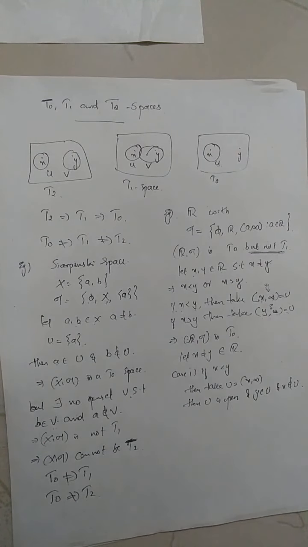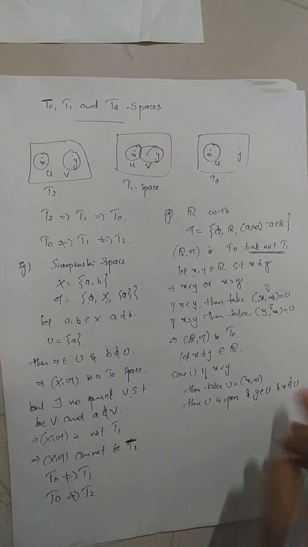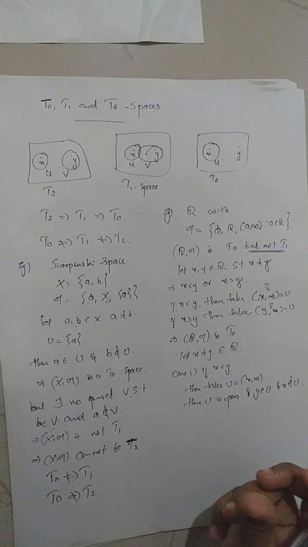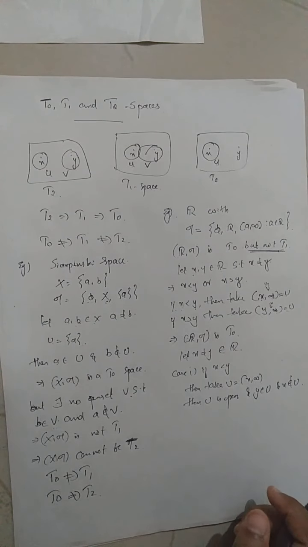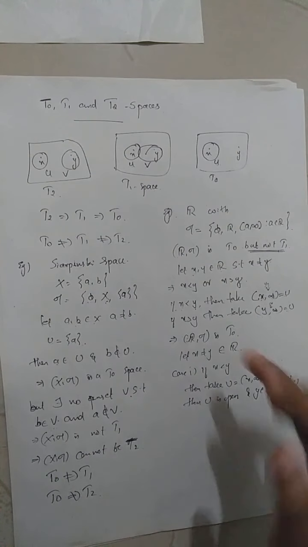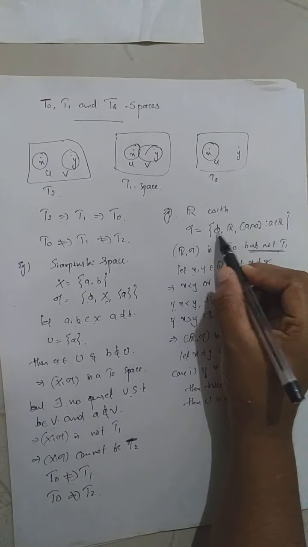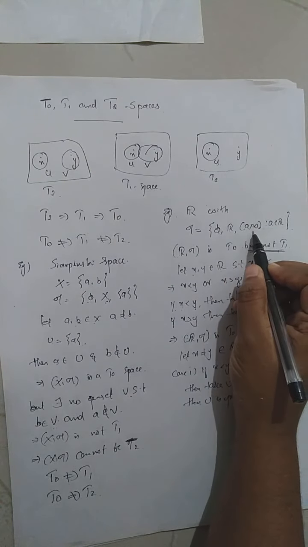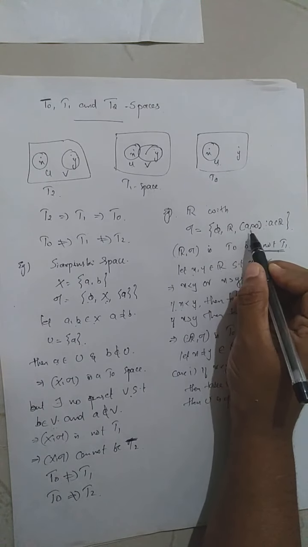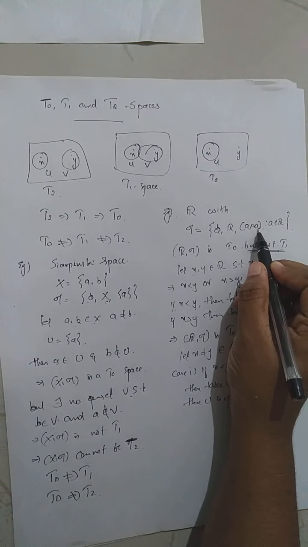Now we want an open set containing the point x only, not y. Then only will this space be a T1 space. In order to consider an open set containing the point x, there are open sets of the form empty set, real numbers and (a, infinity). Empty can't be taken, so you can consider either real numbers or intervals of the form (a, infinity) to contain the point x.